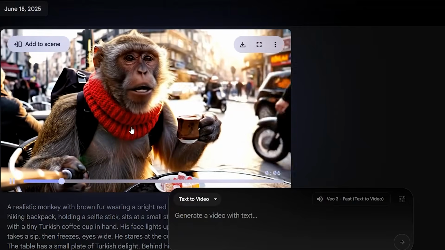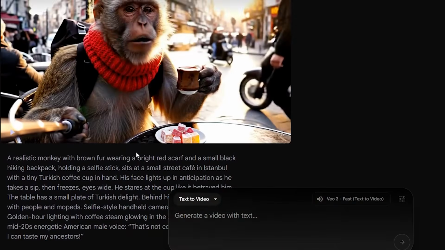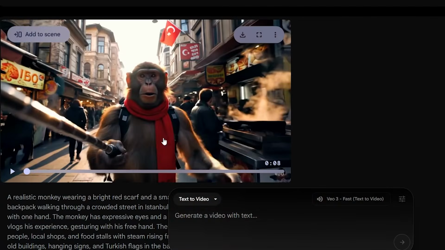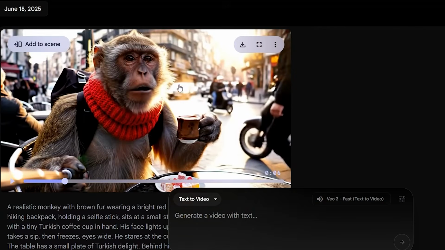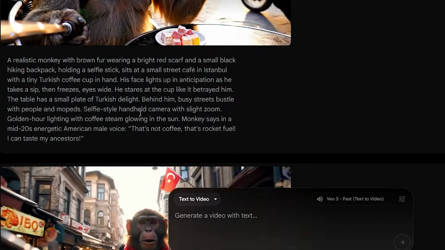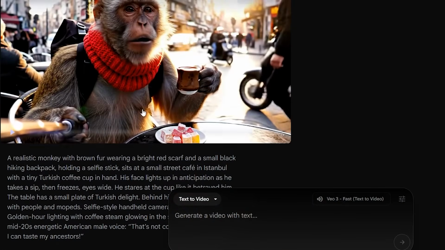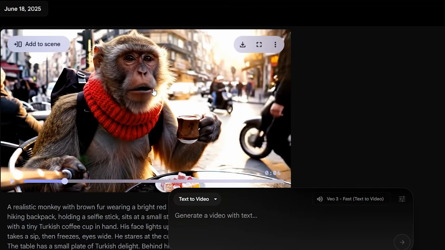This one turned out hilarious. Once you have the tone, character, and camera style locked in, you can create tons of variations using this method. Coffee shops, food stalls, ancient ruins, subway rides, whatever. Now, following my master prompt, you can create as many variations as possible.